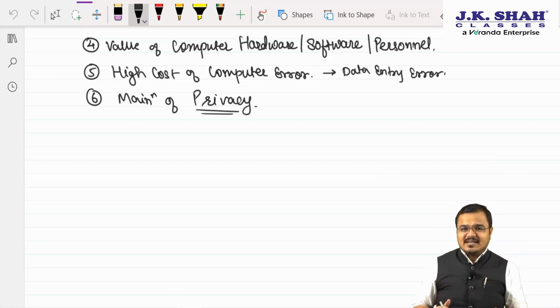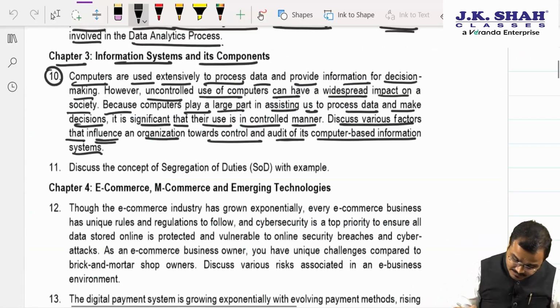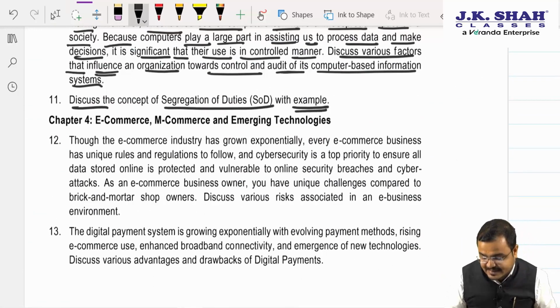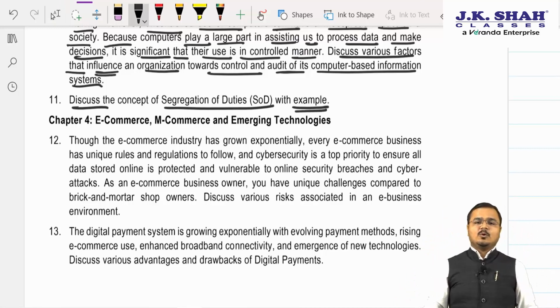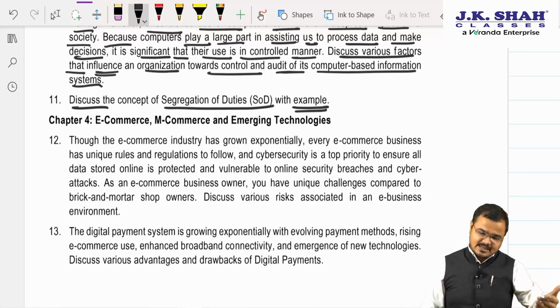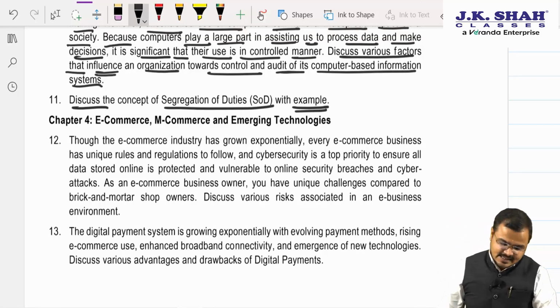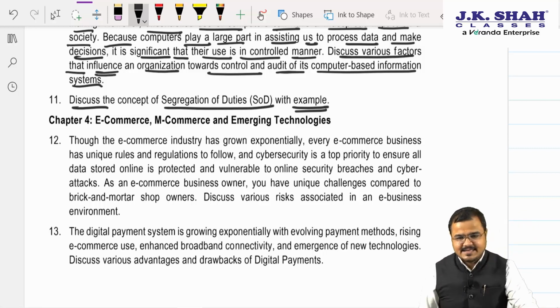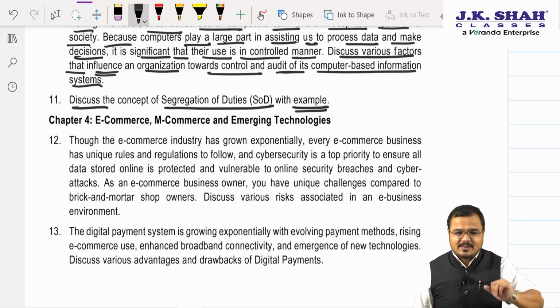Let's see the next question, chartered. Come on. Discuss the concept of segregation of duties with example. Oh, chapter number 3. Yes, sir. Segregation of duties. Sir, we know very well. If you ask us, sir, we will give you the best reply for this. Yes or no? Yes, sir. Let's see the best replies.